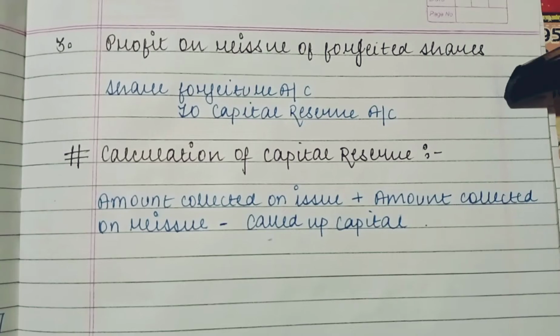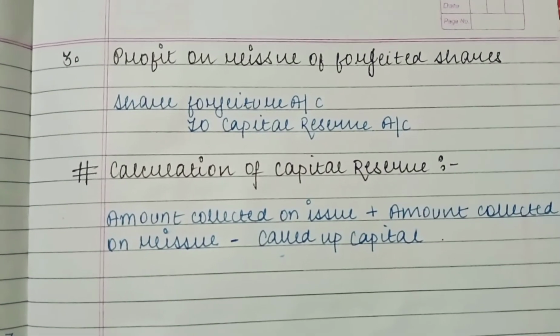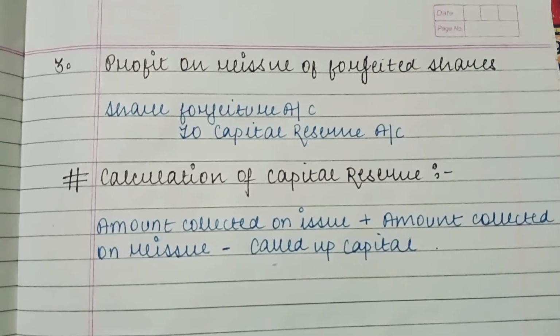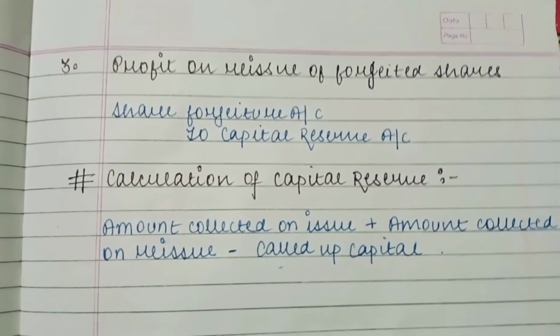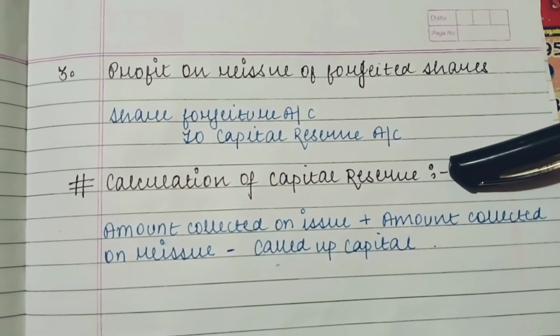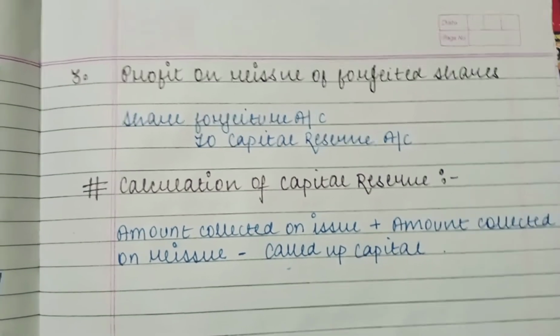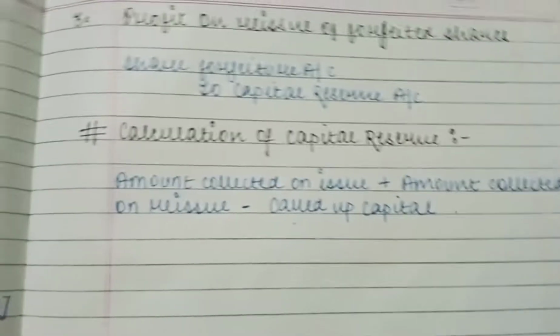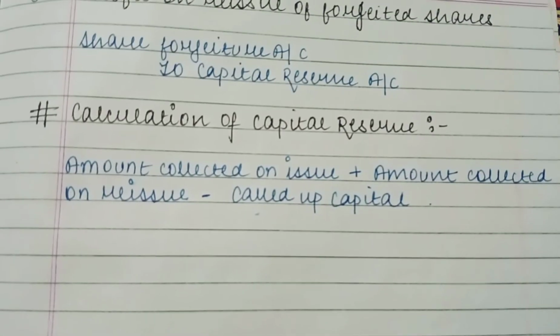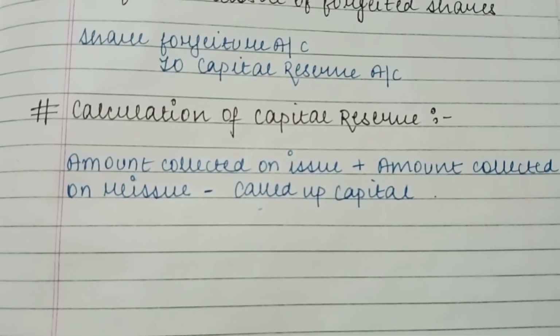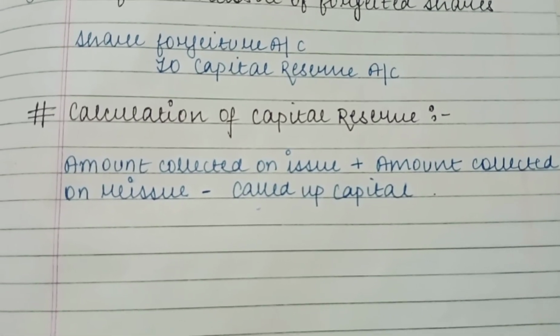The next is profit on reissue of forfeited shares. If the company earns any profit, then that profit will be transferred to the capital reserve account. So the entry will be shares forfeited account debit to capital reserve account. How to calculate that profit? It is very simple. I am giving you the formula. This is very easy, the easiest method I can give you.